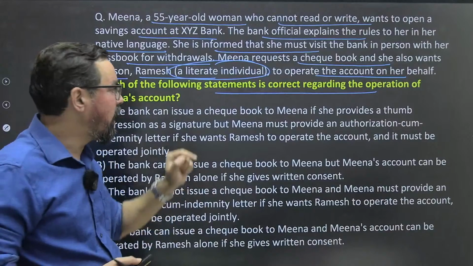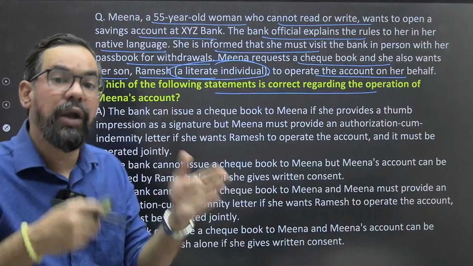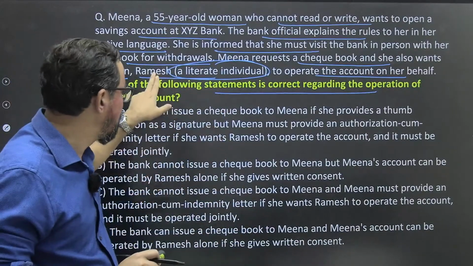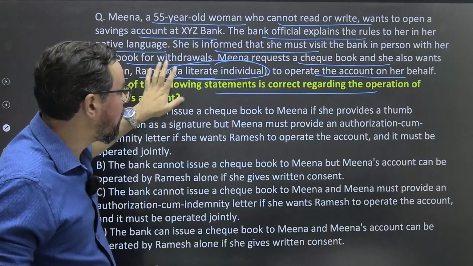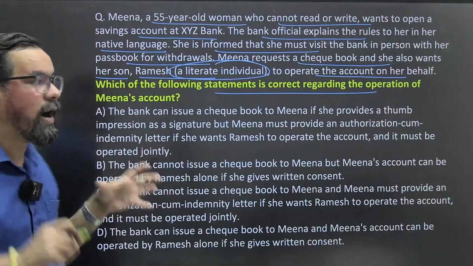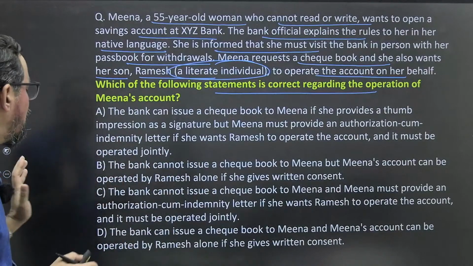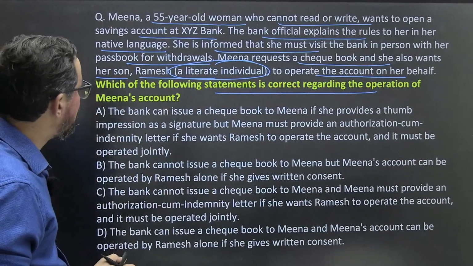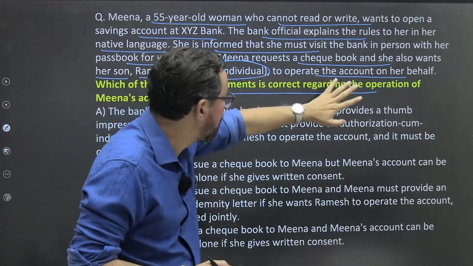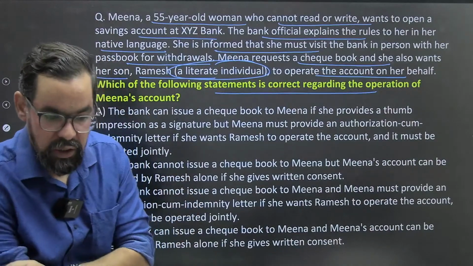The second part, if they are providing someone or giving authority to someone, ठीक है, who is literate, ठीक है. जैसे यहाँ पे इनका बेटा है, Ramesh, a literate individual, to operate this particular account. So in this particular case we have to ask them to submit one form. That form is generally known as authorization cum indemnity letter, ठीक है. So with the authorization cum indemnity letter, only then will we allow him to withdraw, ठीक है.